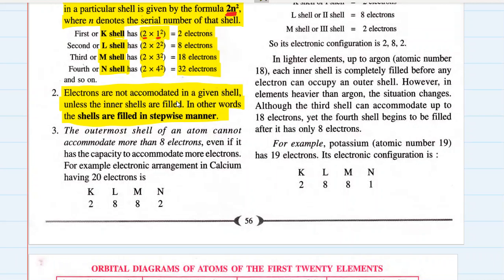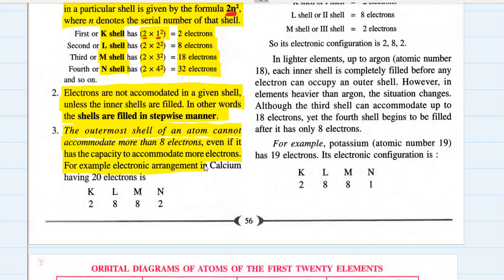If you know the atomic number of a certain element, an atom of a certain element, and you want to find out how electrons are distributed, you need to follow these rules given by Niels Bohr and Bury. The third rule says that the outermost shell of an atom cannot accommodate more than 8 electrons, even if it has the capacity to accommodate more electrons.